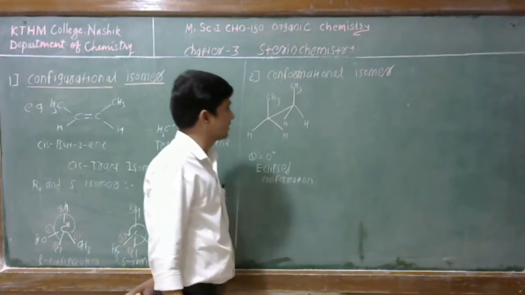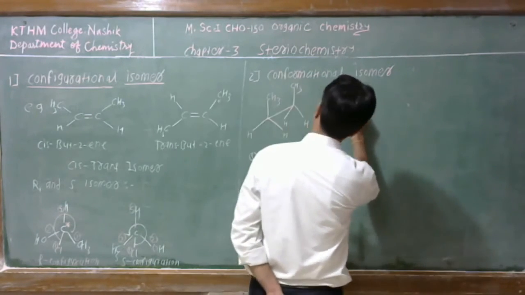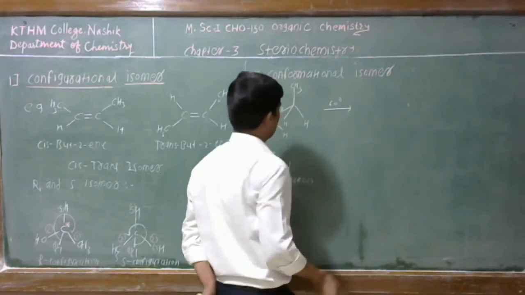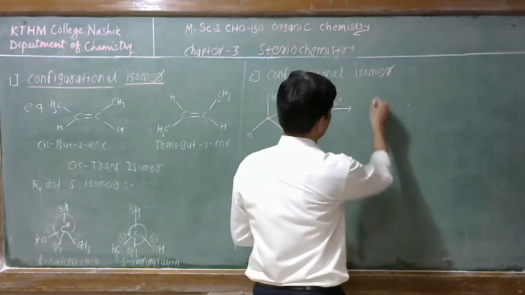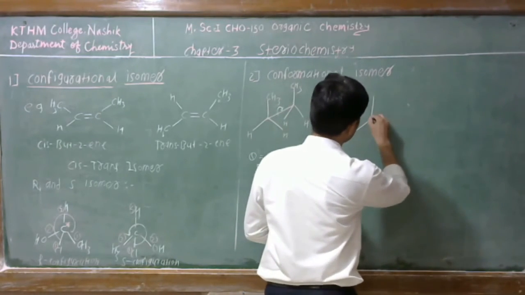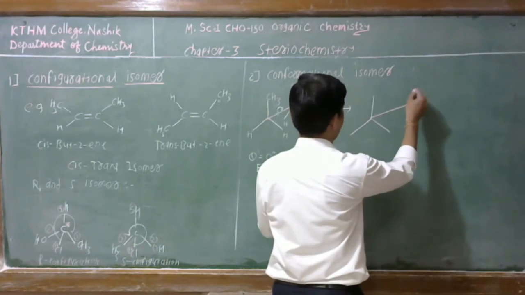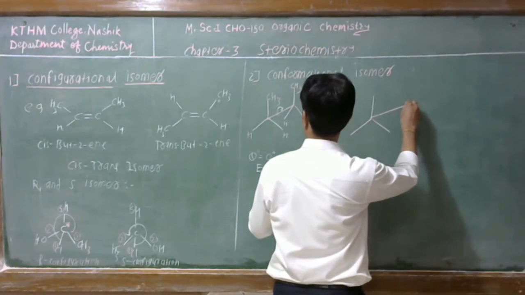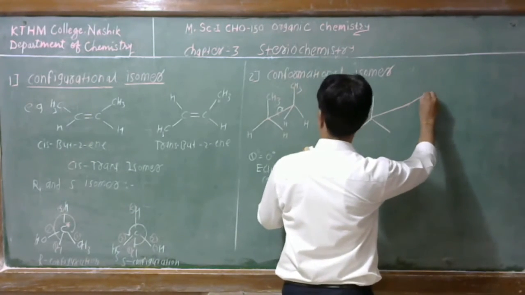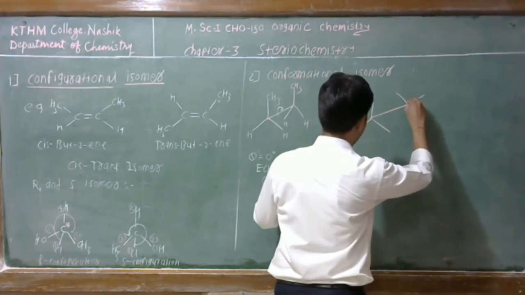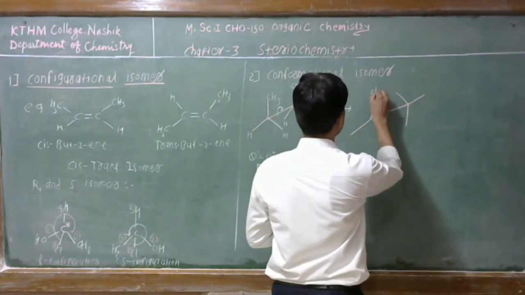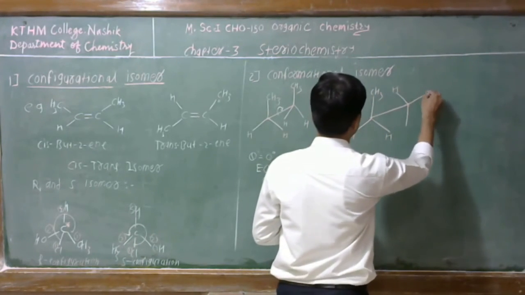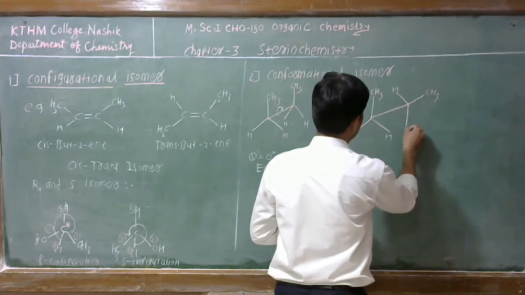This is eclipsed conformation. If we rotate this carbon-carbon single bond by 60 degree, then we get a structure like this. This is CH3, this is hydrogen, this is hydrogen here, this is one hydrogen, and this is the CH3, and this is another hydrogen.